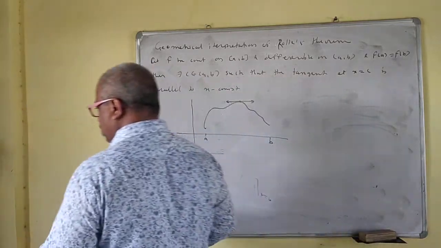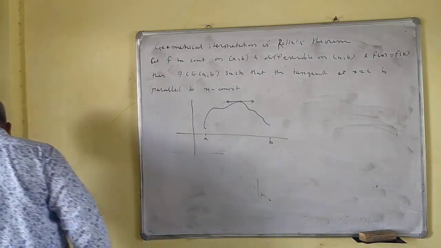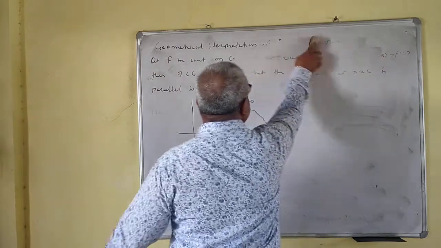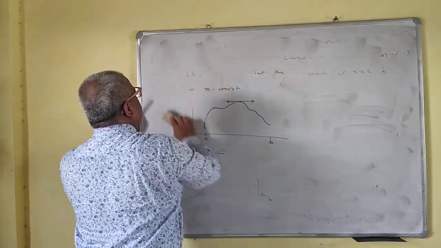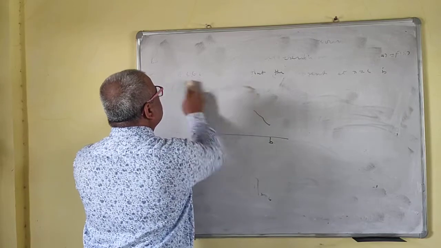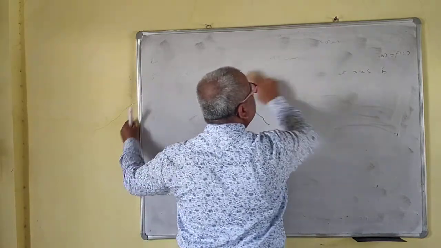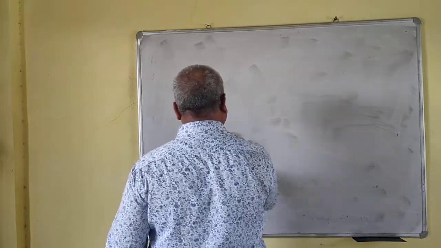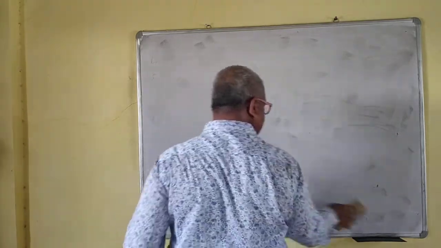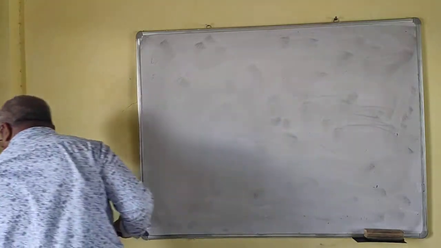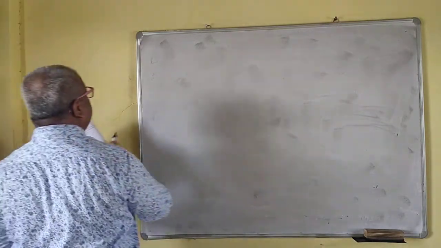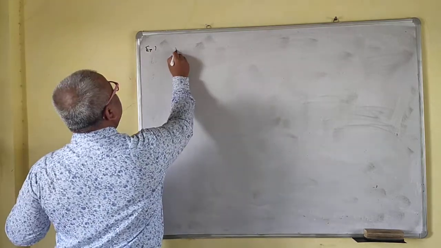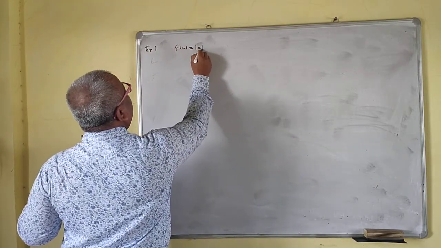Now we will see some problems on Rolle's mean value theorem, one by one. Problems are very important here. Example 1: suppose f of x is equal to mod x,